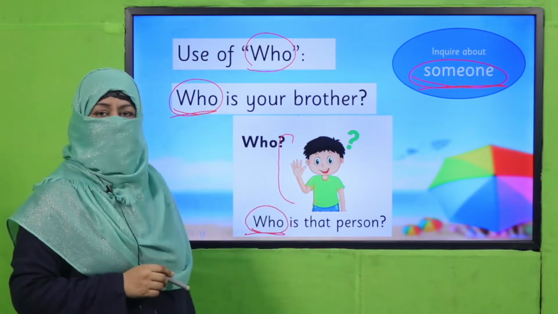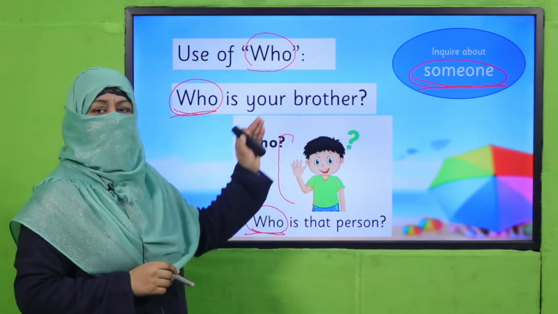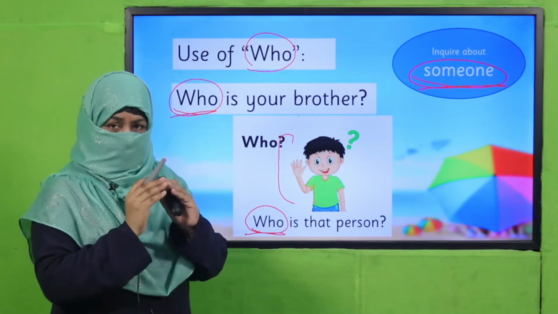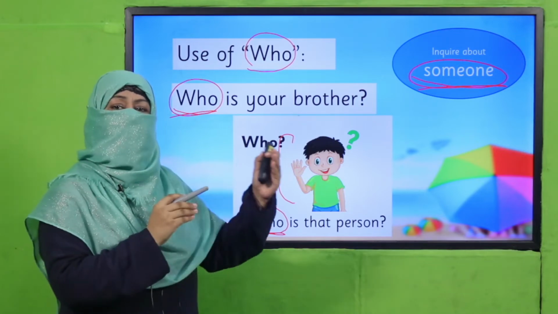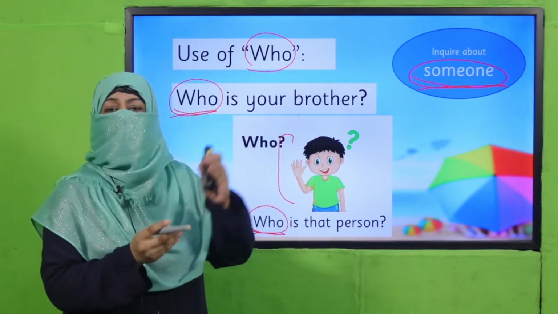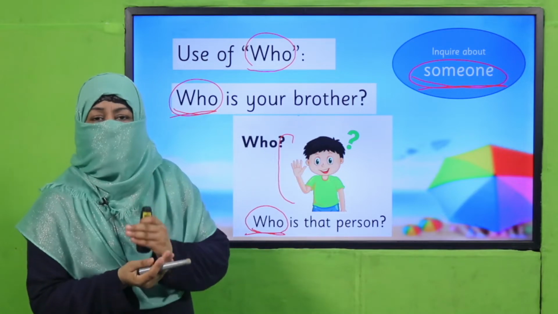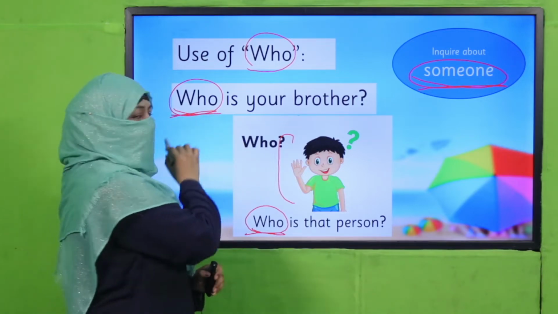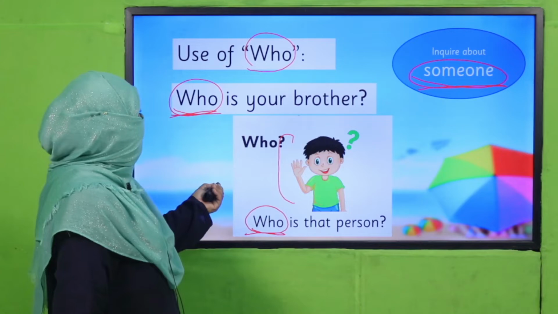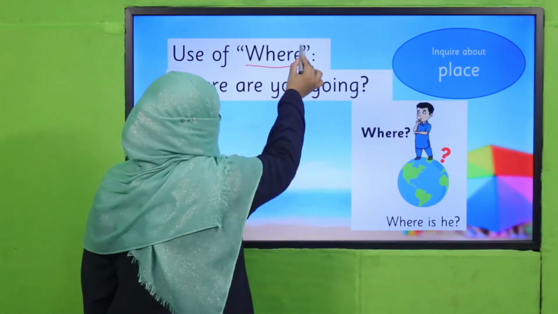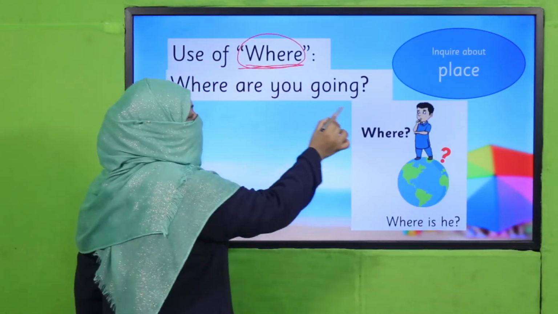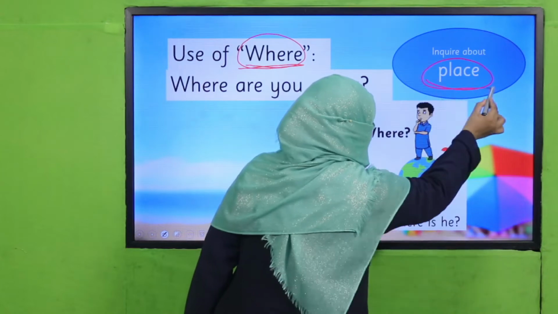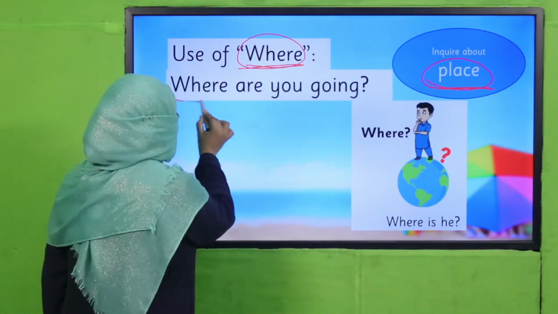That is my class fellow. My brother is Ali. Who is your brother? So this means you have to tell about the person. And when you want to ask about a person, you have to start your question with who, right? The next is where. We use this question word when we want to ask about place. Where are you going?